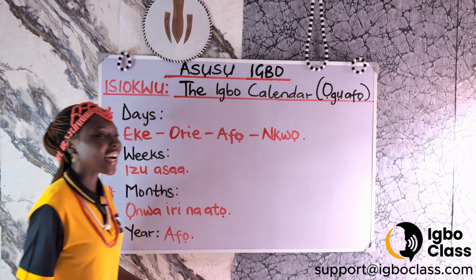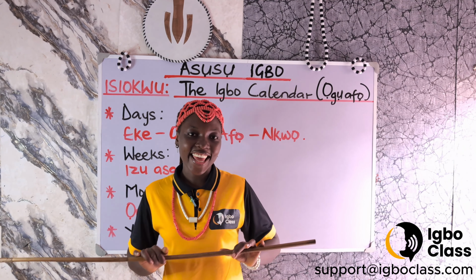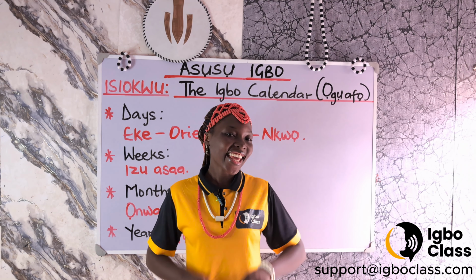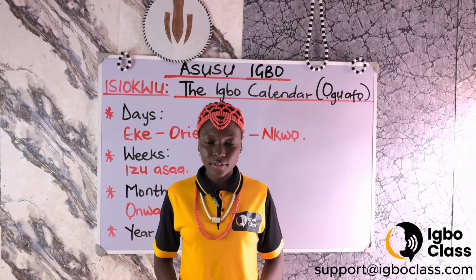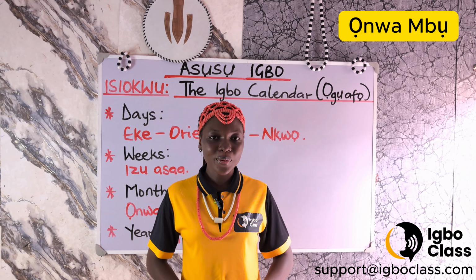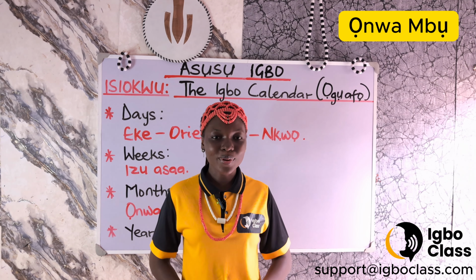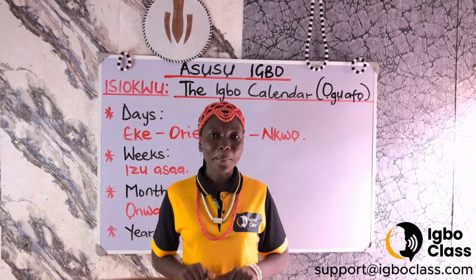Now, let's look at these 13 months that we have in the Igbo year. The first month is known as Ọnwa mbụ. It starts from the 3rd week of February to March.